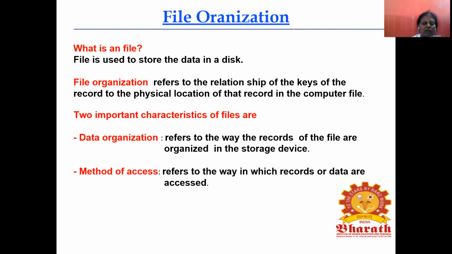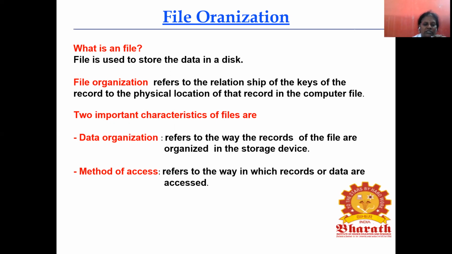If it is not organized, we won't get the exact file, or other files cannot be stored. We have to search for each and everything, and it is a waste of time. Like in paperwork, we have to search one by one.